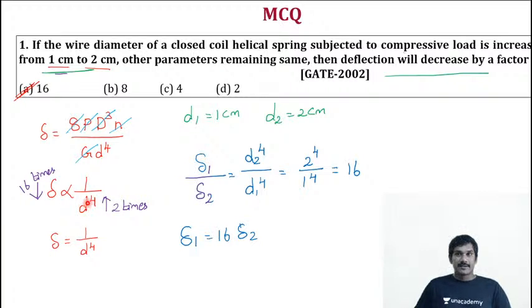So the final answer is A, that is 16 is the right answer. Right? Good. This is a comparative question. We are having many comparative questions like this, because in springs these comparative questions are very, very interesting. Okay, right. So let's move on to the next question.